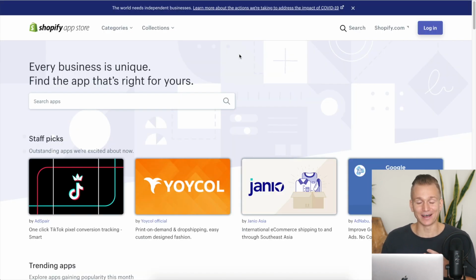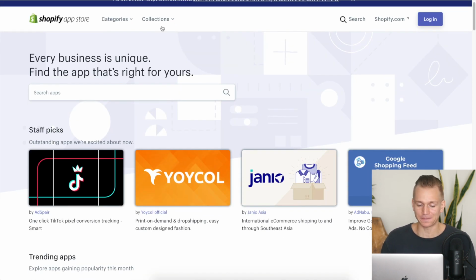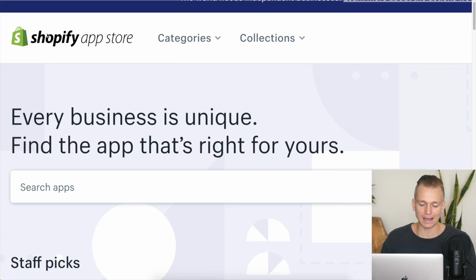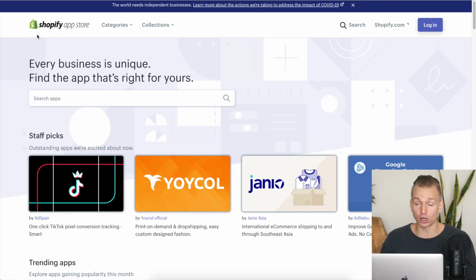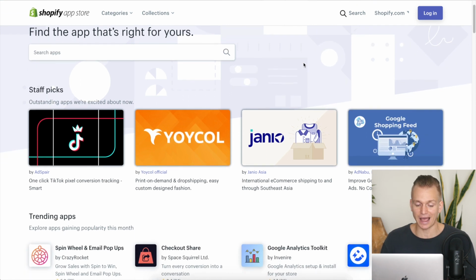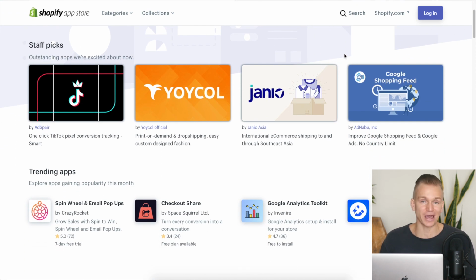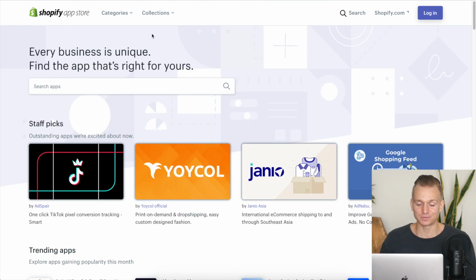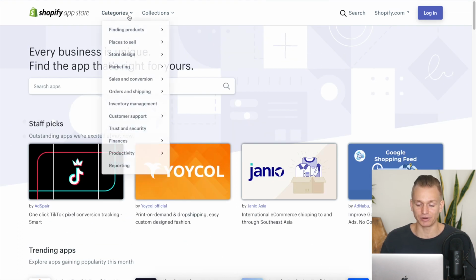On the other hand, however, when it comes to Shopify, they actually have the Shopify App Store, where you have a lot of different apps. You have hundreds, if not thousands, of different apps, and really it's pretty much anything that you can think of in terms of marketing, in terms of generating traffic. As you can see, you have all these different categories: places to sell, store designs, marketing, sales and conversions, orders, everything that you can really think of. They have pretty much an app for that.